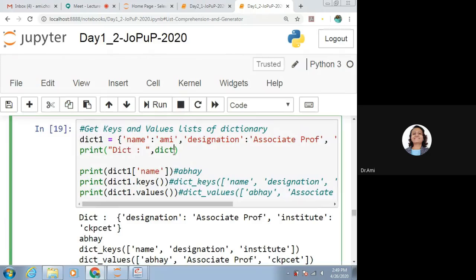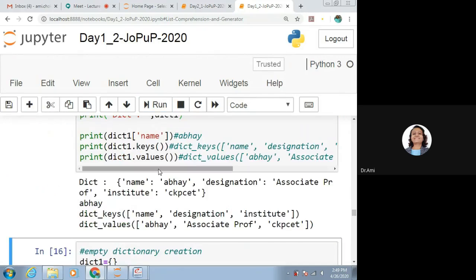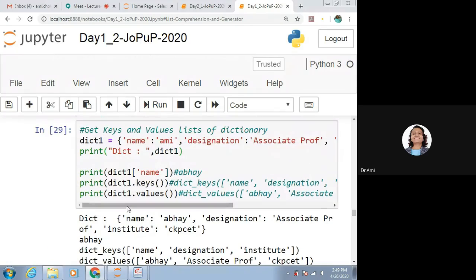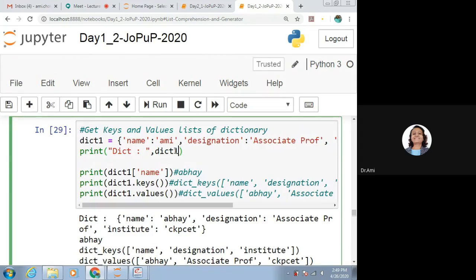Oh, there was a syntax problem, another dictionary was given. Now let's see. Dict is name Abhay. I have given name as Ami and now it is giving me name as Abhay.